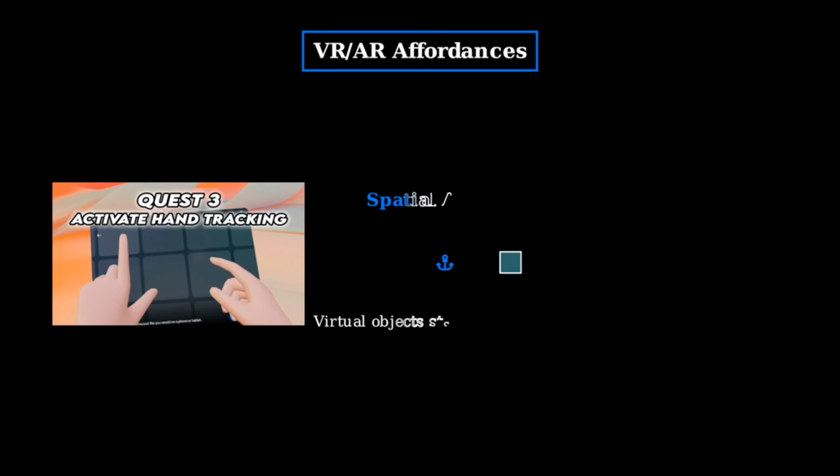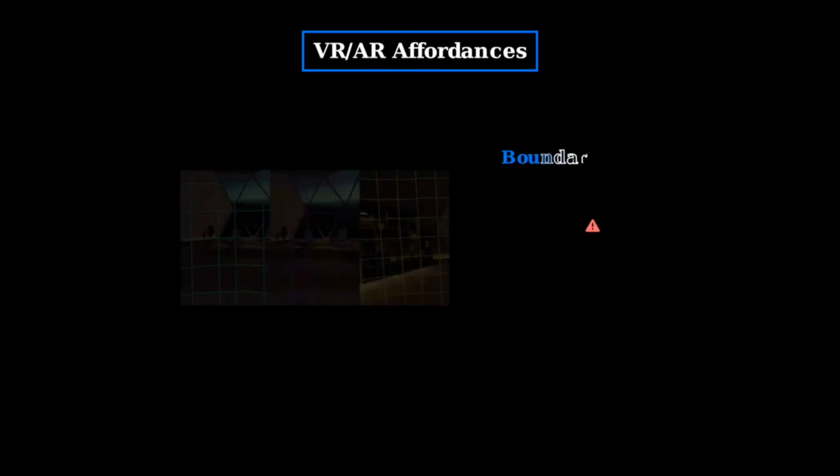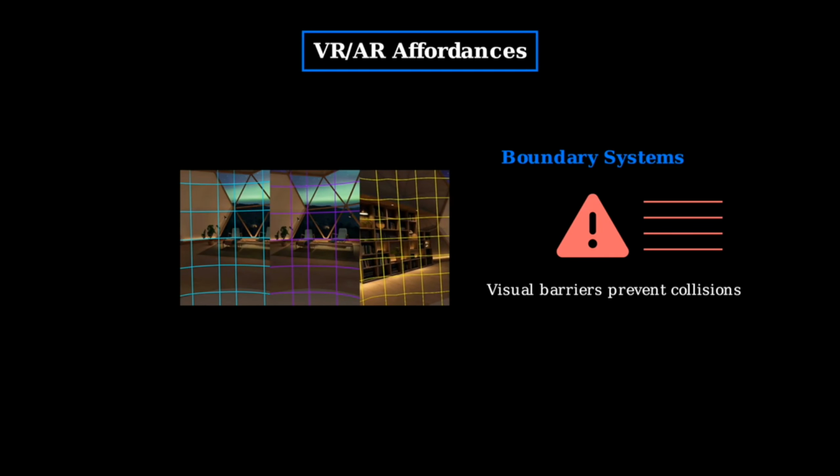Spatial anchors are another crucial affordance in VR and AR. These allow virtual objects to maintain their position relative to the real world, creating believable interactions where digital elements behave according to physical laws. However, VR systems also need constraints to keep users safe.